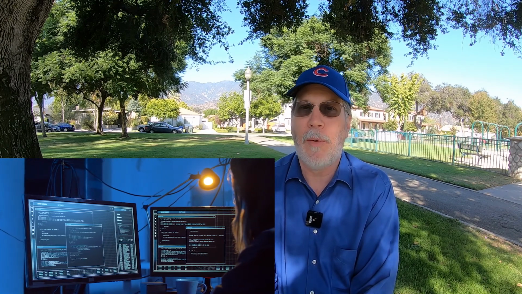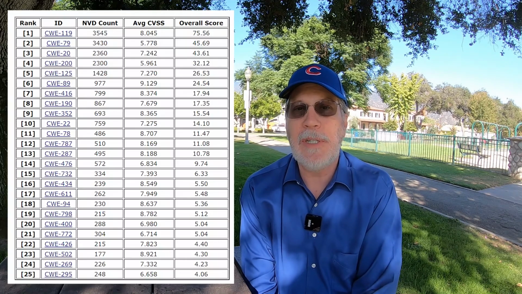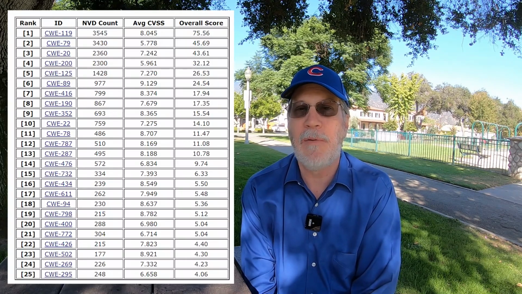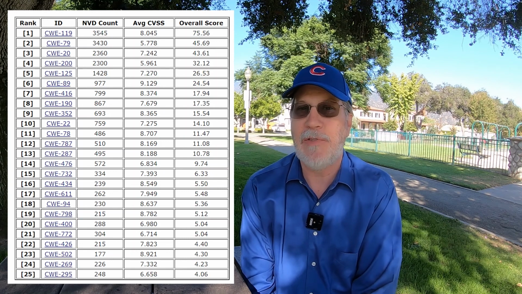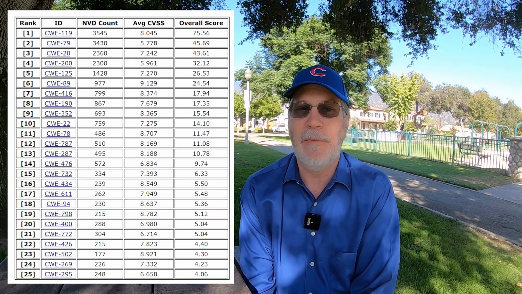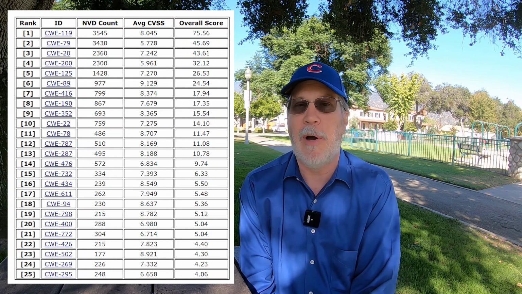We take the score, we look at the prevalence, we look at the weight of the impact, how dangerous it is, and we add up to get the top 25. And actually, if you look at the top 25, you can see the relative dangerousness based on the CVSS score of these items. And you'll see that number 25 isn't nearly as dangerous as number 1, although they're all dangerous, they're all bad, and you should fix them all.